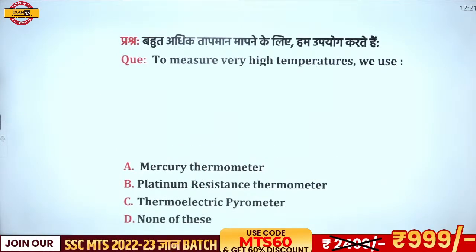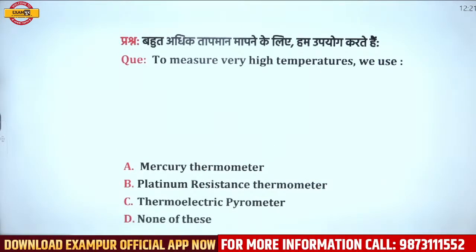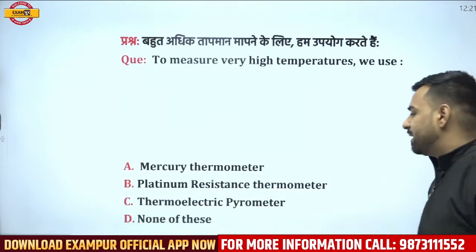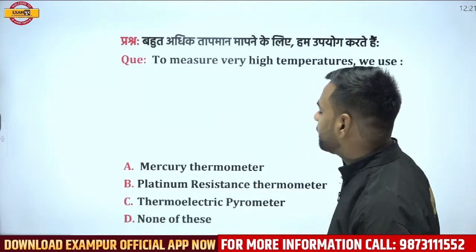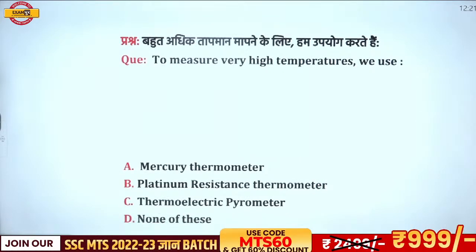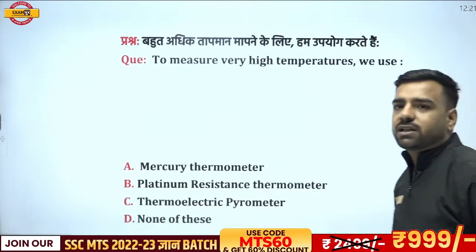Next. To measure very high temperature, we use what? Is it mercury thermometer? Is it platinum resistance thermometer? Is it thermoelectric pyrometer or none of the above? What is the correct answer here?